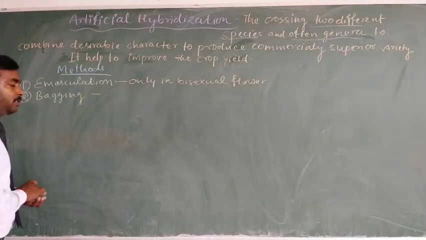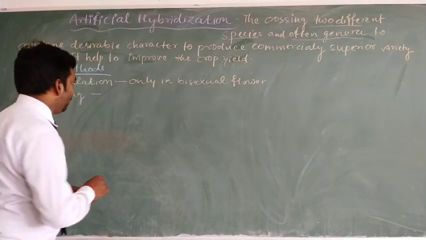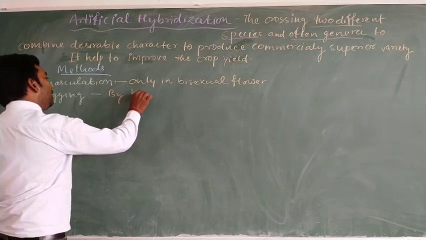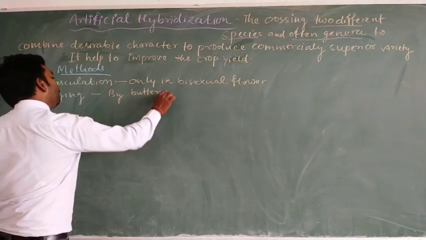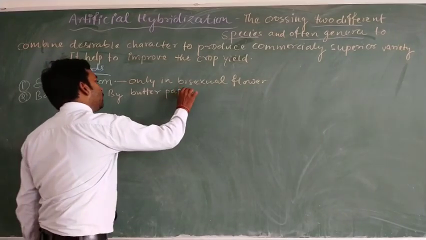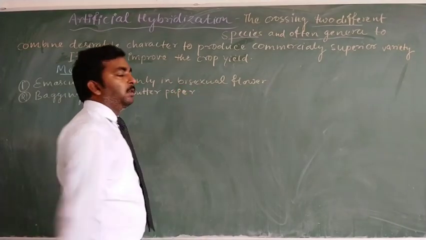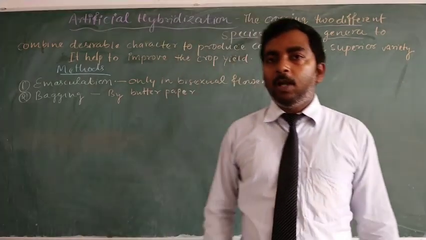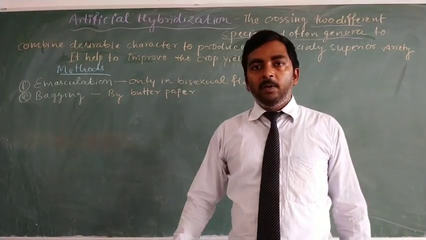The bagging process can generally be done using butter paper. Why is bagging required during artificial hybridization?